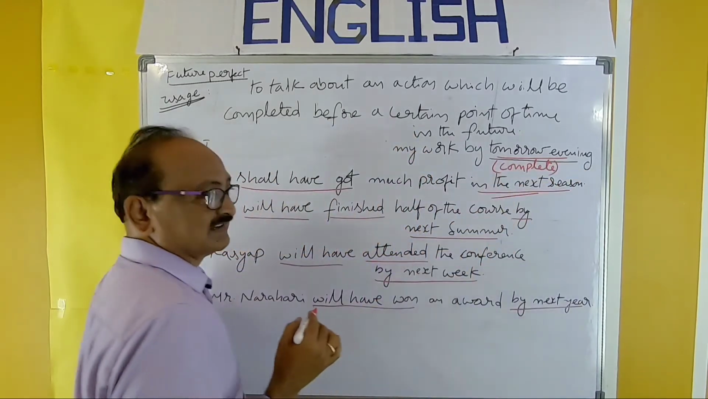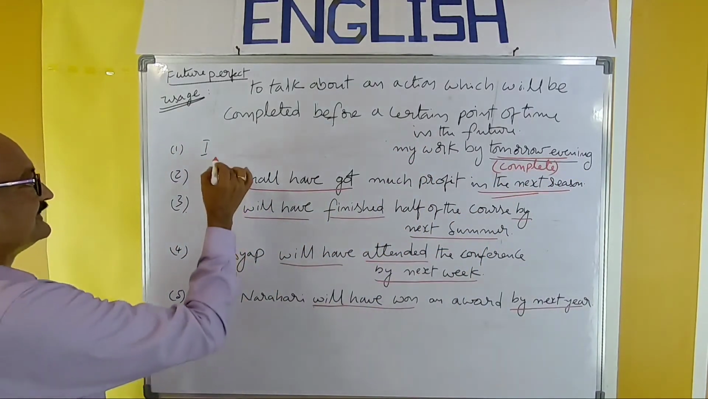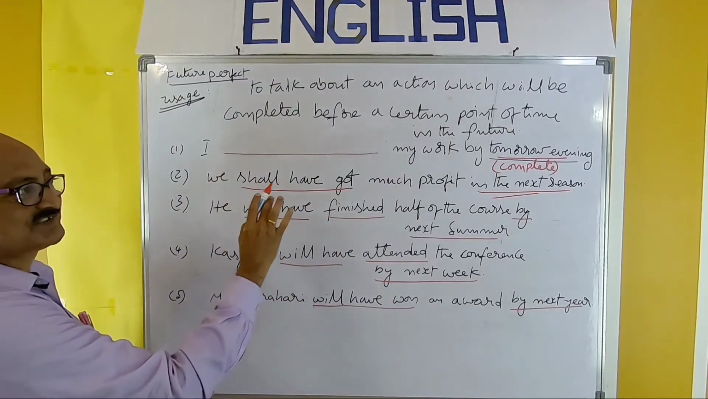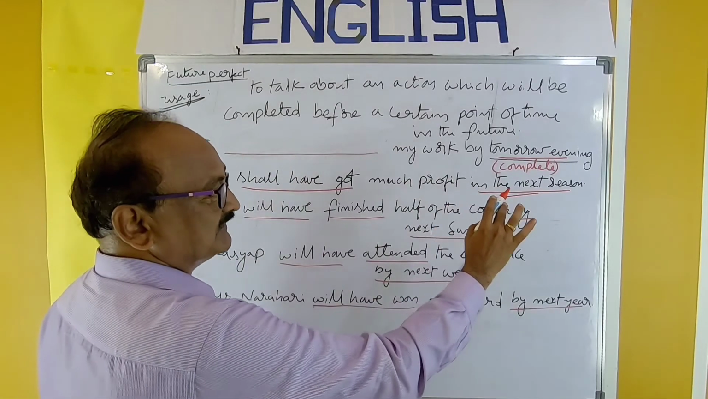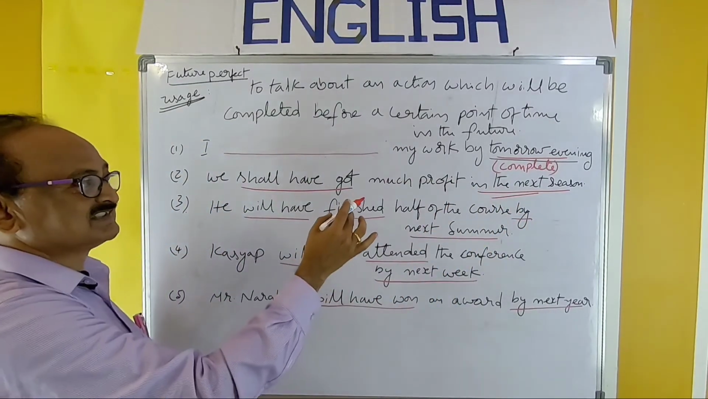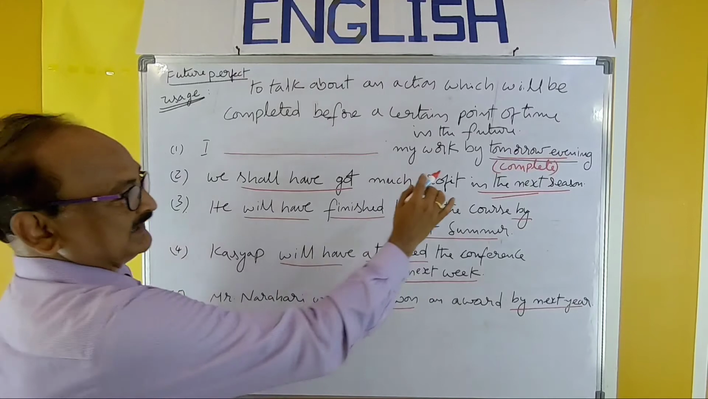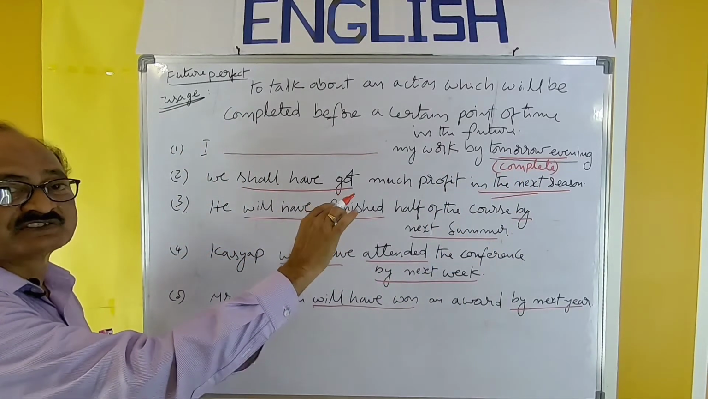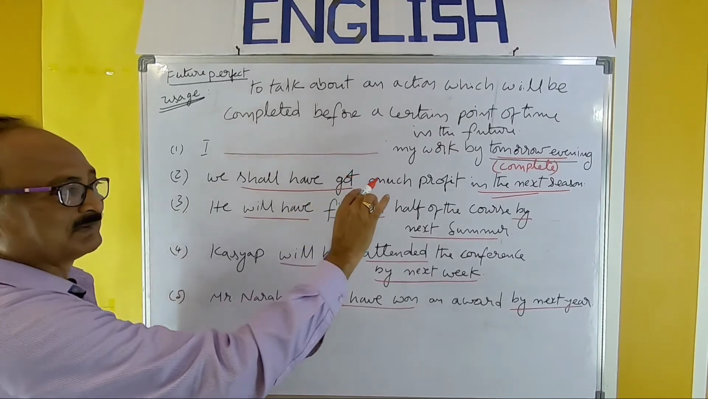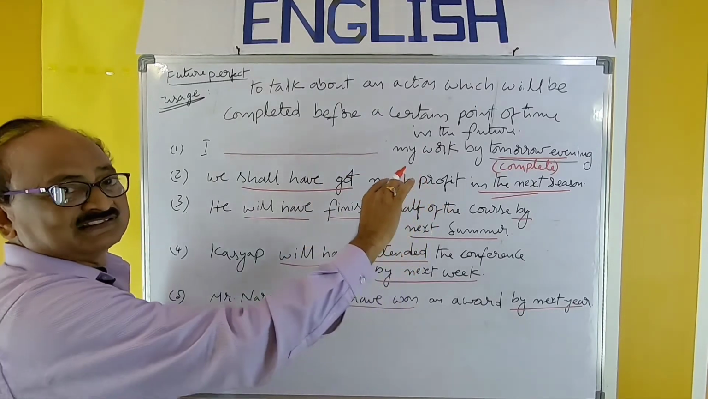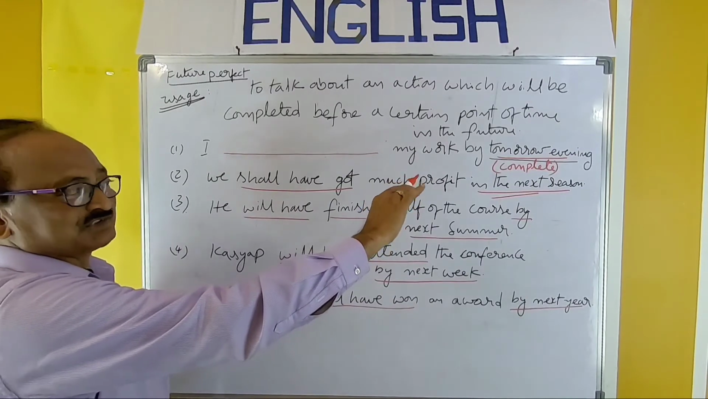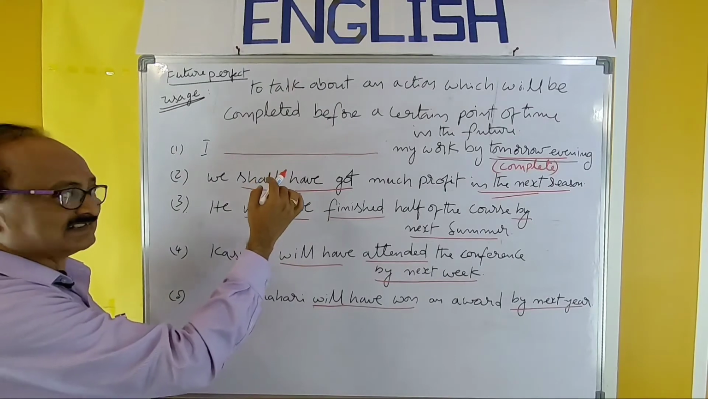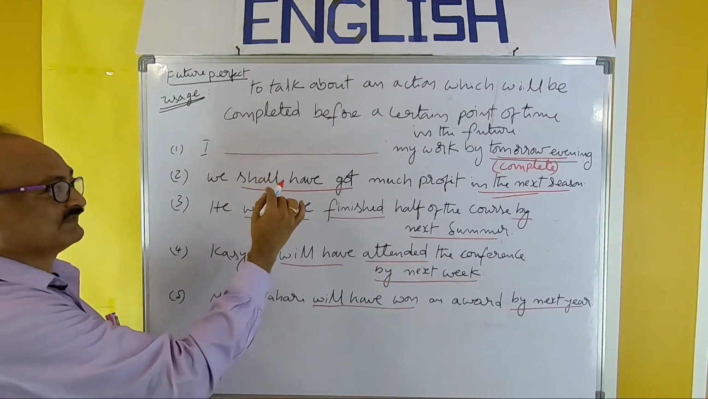First form V1 will be given like that, so a blank is kept here. I dash my work by tomorrow evening. How to recognize this in the examination? By observing the words tomorrow evening. These words refer to an action which will be completed by some point of time in the future, that is tomorrow evening. So you have to recognize that this sentence belongs to future perfect.